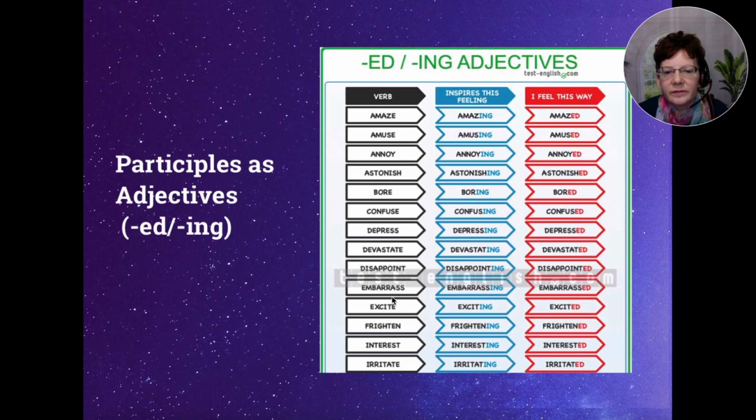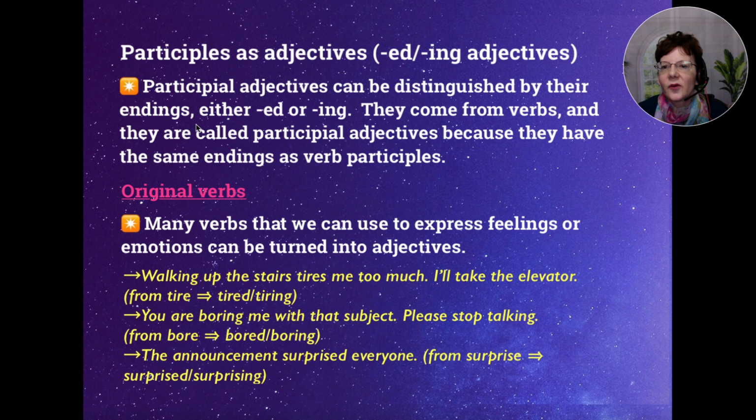Of course, if the verb doesn't end in an e, we just add ing or ed. Same thing. All right, so we'll look at some examples on the next slides. Okay, so participles as adjectives. These can be distinguished by their endings, ed or ing. They come from verbs and they're called participial adjectives because they have the same endings as verb participles. All right, so original verbs, we'll talk about this.